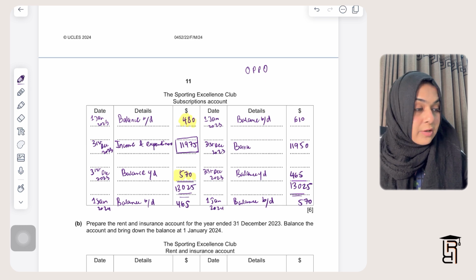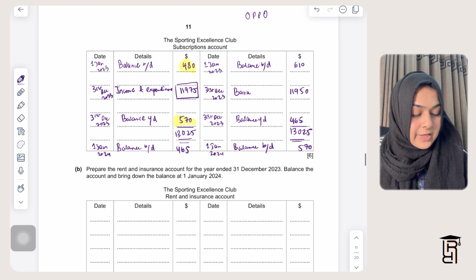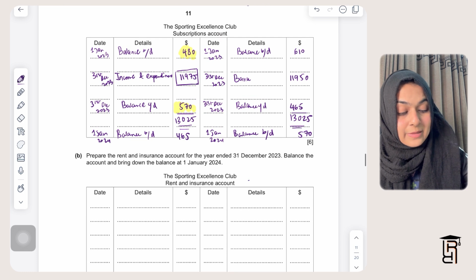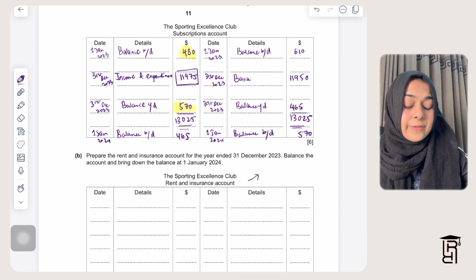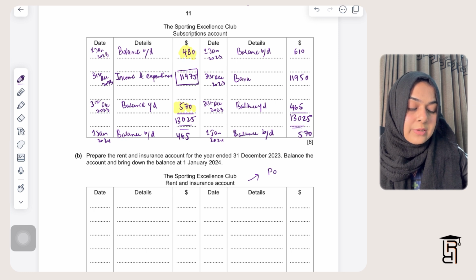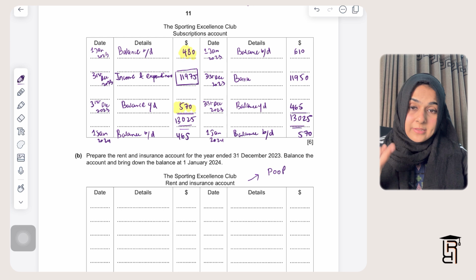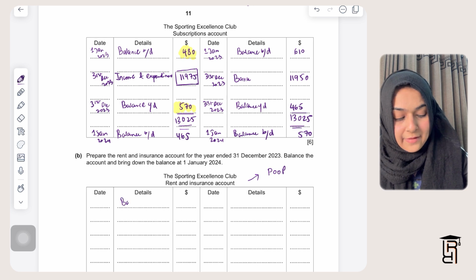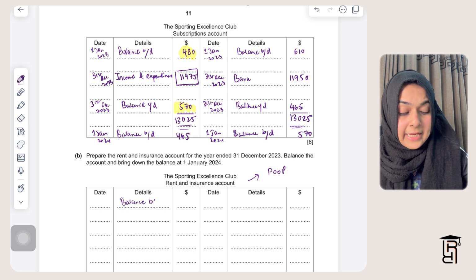Balance the account and bring down the balance on 1st January 2024. So this is an expense account, and in a lot of videos of mine I have mentioned that expense accounts follow this rule, POOP, which means if there is a prepaid at start, it will come on the debit side, and we have a prepaid at start and prepaid at end in case of insurance.